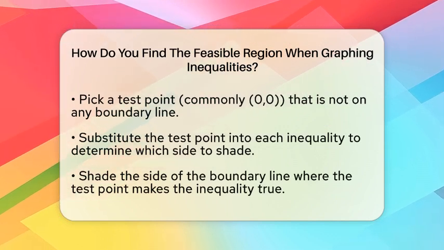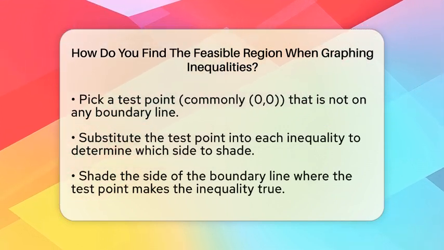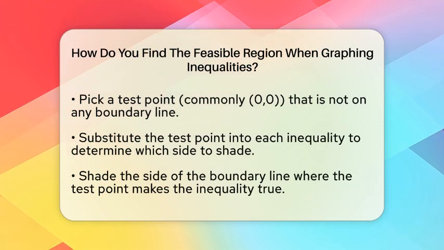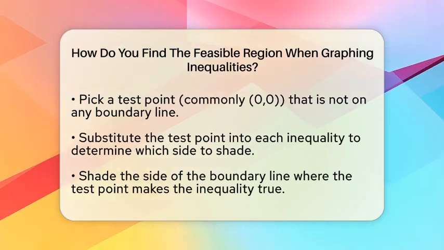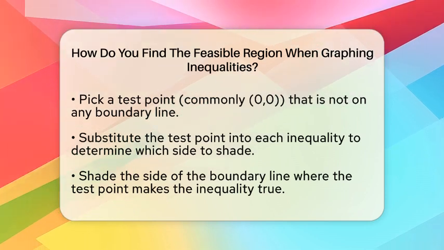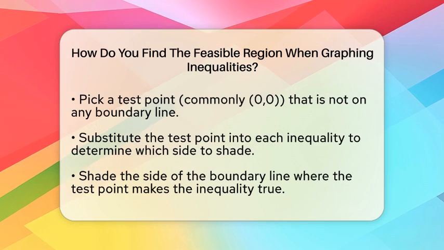Next, pick a test point that is not on the boundary line, often the point 0, 0 if it's not on the line. Substitute this point into the inequality. If the inequality becomes true, shade the side of the line where the test point is. If it becomes false, shade the opposite side.